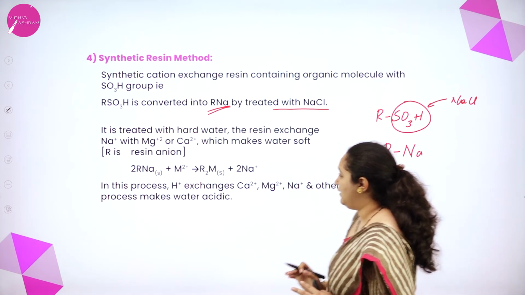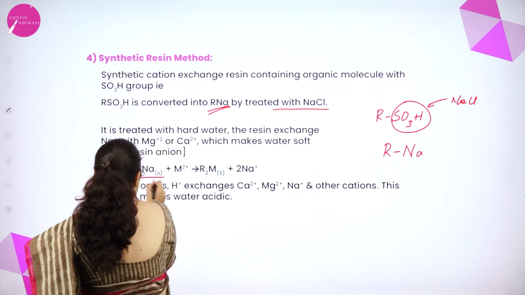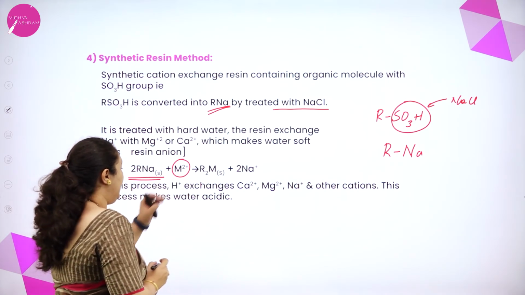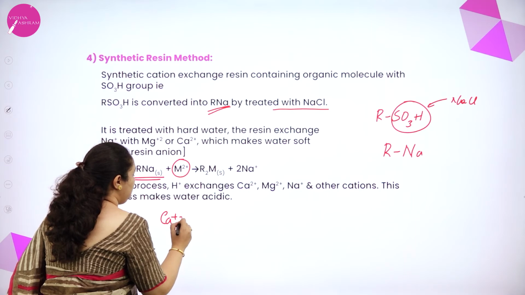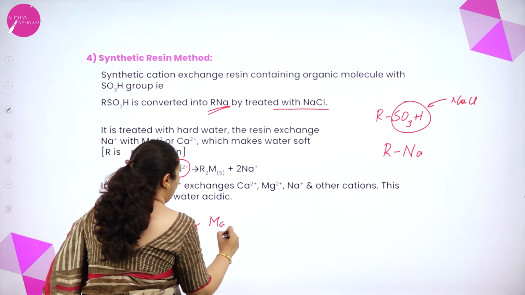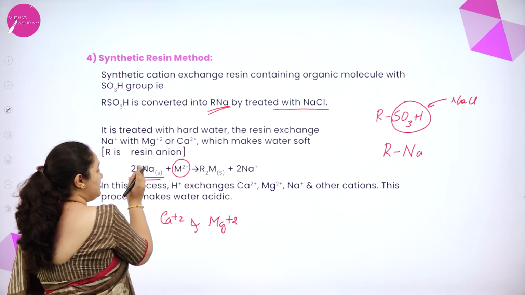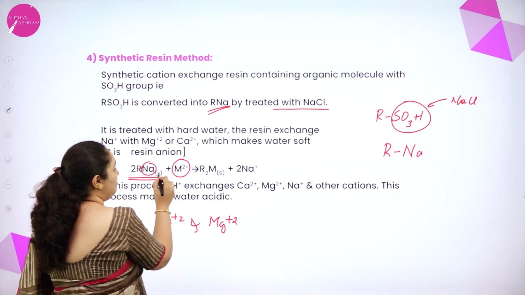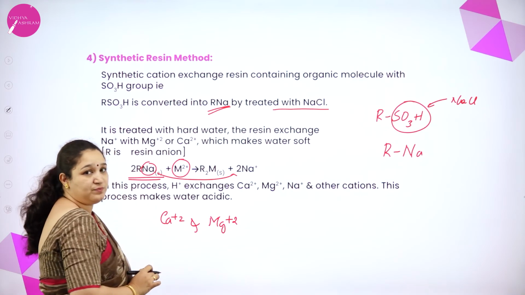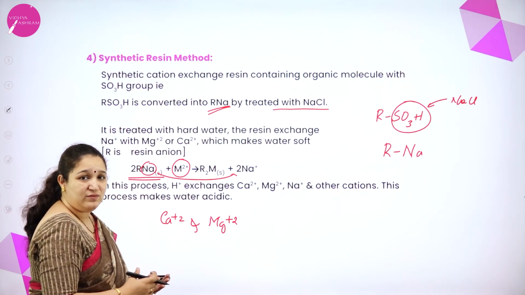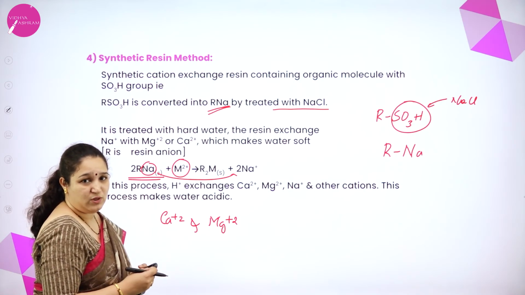Now for RNa, you pass hard water. What will happen? The calcium and magnesium ions get substituted or attached to the resin, and sodium will be liberated into the water. When sodium ions are liberated, it is not hard water. So you are converting hard water to soft water.